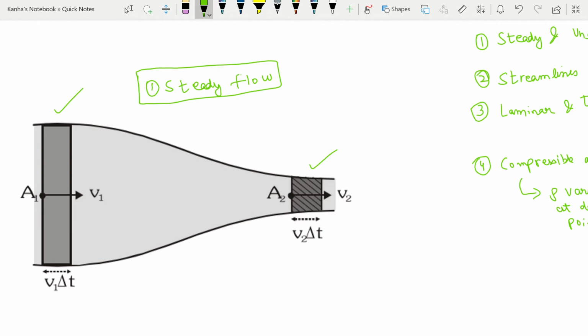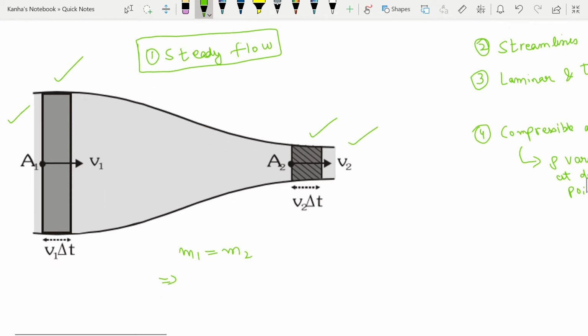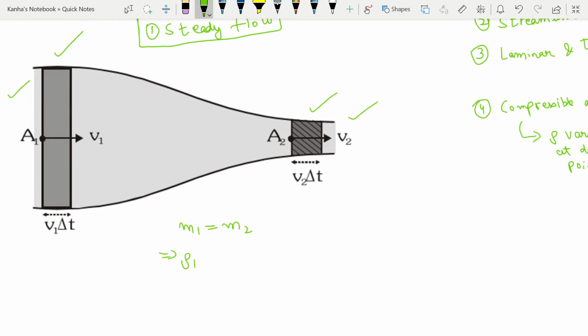Only if the question mentions there is a steady flow can you proceed with these things. If there is a steady flow, the net mass entering per unit time from the left side is equal to the net mass flowing out. So mass m1 is equal to m2. This translates to rho 1, the density of the fluid at point 1. Rho 1 into area 1 into velocity 1 is equal to rho 2 into A2 into velocity 2. That implies A1 V1 is equal to A2 V2, or AV is equal to constant.